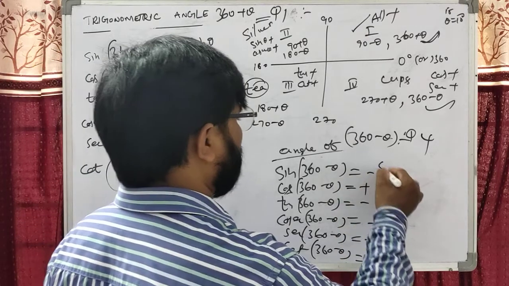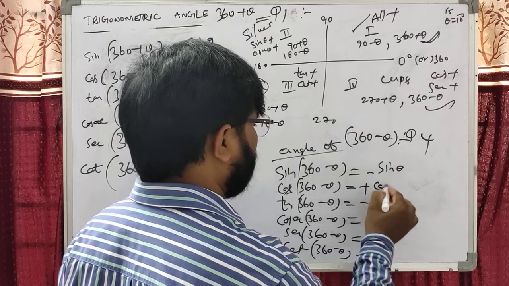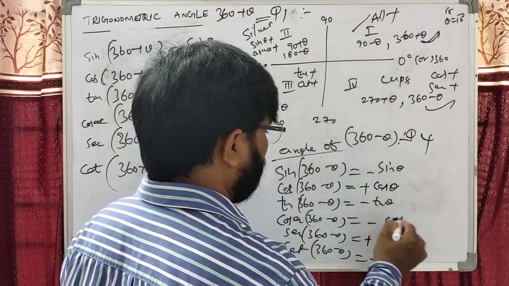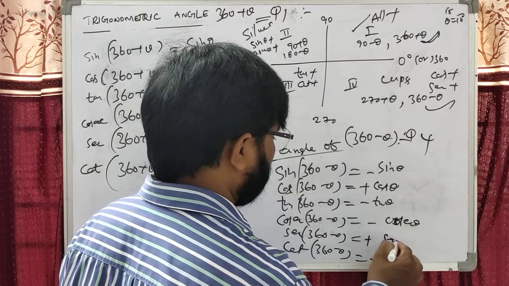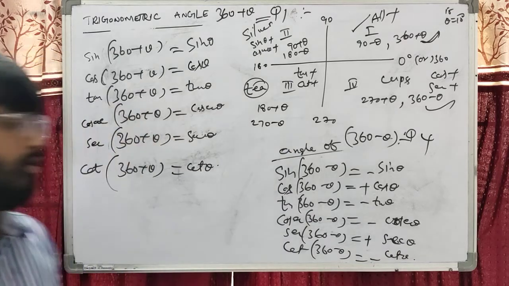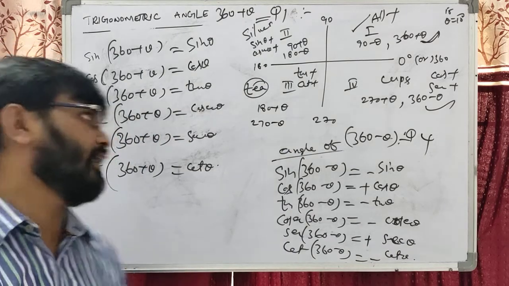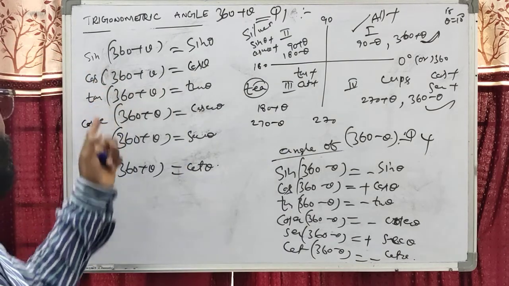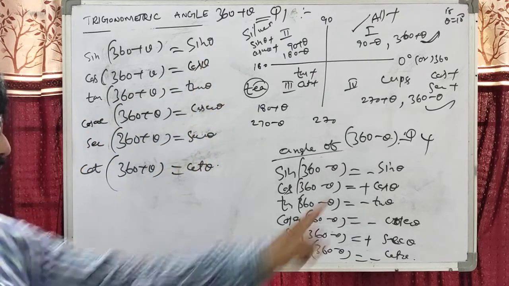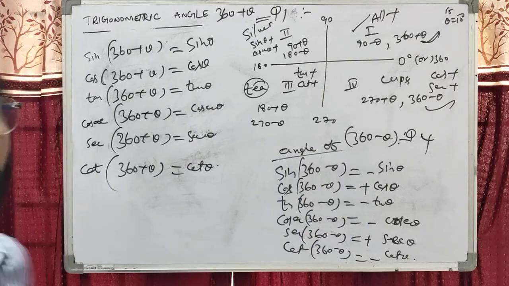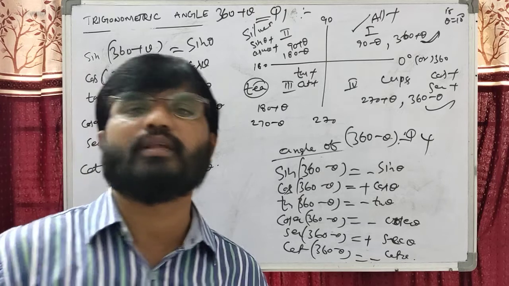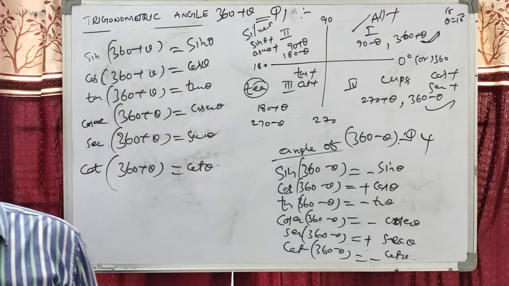Therefore, sine of 360 minus theta is minus sine theta. This is cos theta, minus tan theta, minus cosecant theta, secant theta, minus cot theta. We know that for 360 plus and 360 minus, sine, cos, tan, cosecant, secant, cot will again come as sine, cos, tan, cosecant, secant, cot. Here also the same. These are about 90 plus and 90 minus, 180 plus and 180 minus, 270 plus and 270 minus, 360 plus and 360 minus.